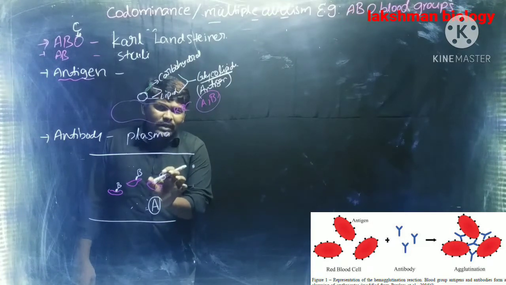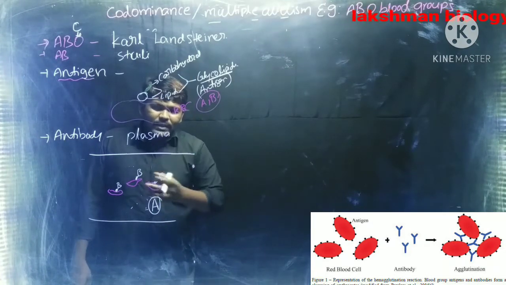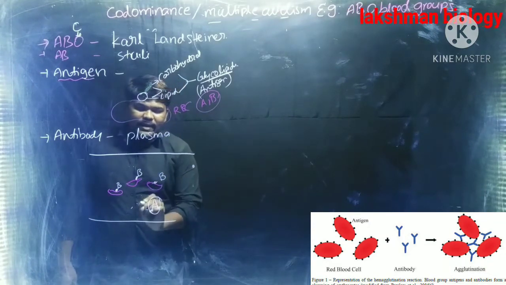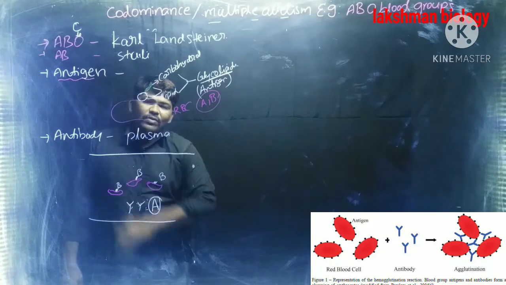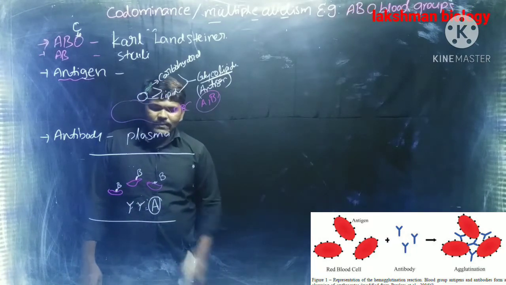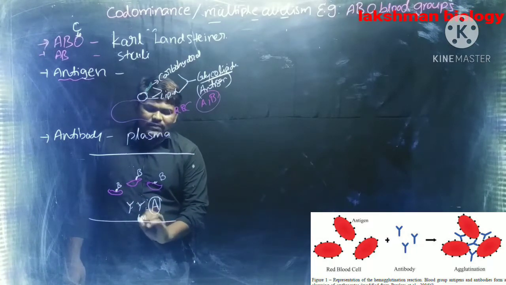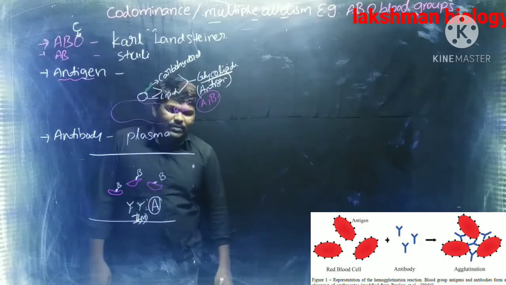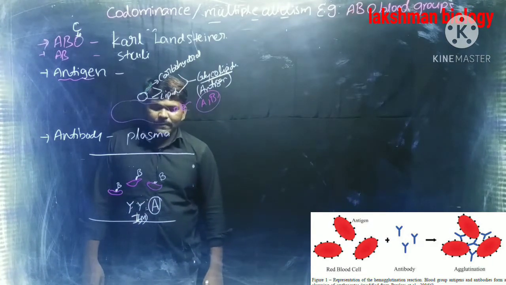These antigens belong to my own body, but if any foreign antigens enter my body, these antibody A molecules will go and kill that antigen. The type of antibodies for blood groups is IgM.